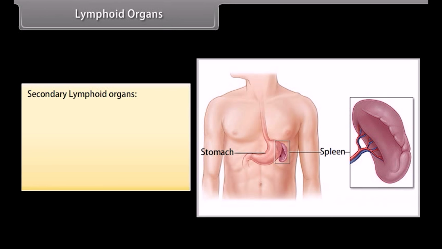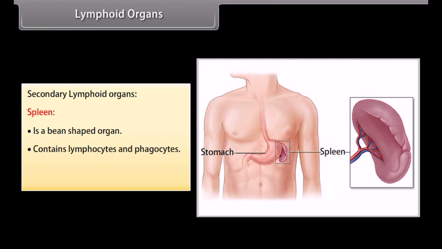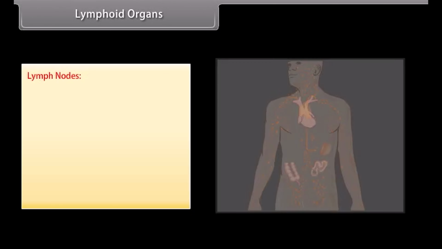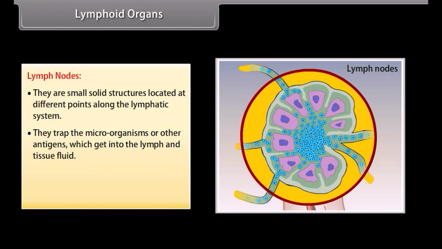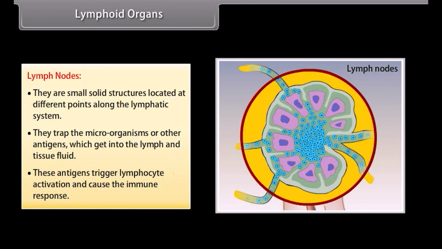Secondary lymphoid organs. Spleen is a bean-shaped organ, contains lymphocytes and phagocytes. It acts as a filter of the blood by trapping blood-borne microorganisms. Lymph nodes: they are small solid structures located at different points along the lymphatic system. They trap the microorganisms or other antigens which get into the lymph and tissue fluid. These antigens trigger lymphocyte activation and cause the immune response.